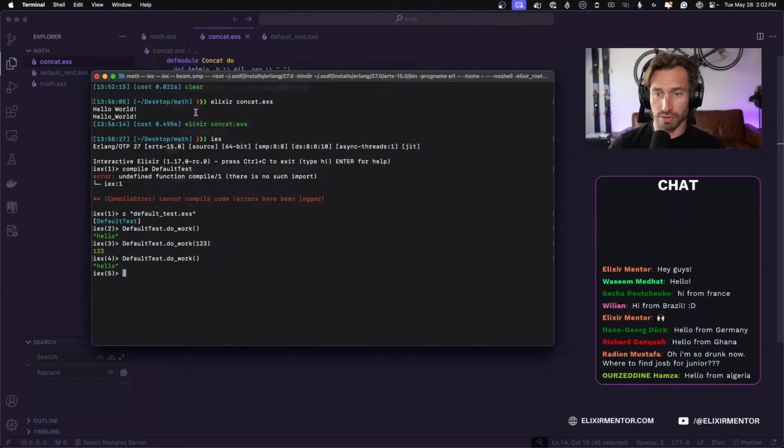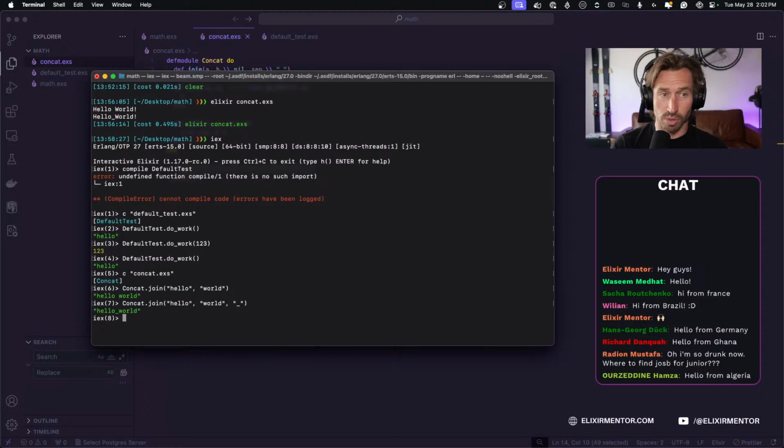And if we jump back over to our shell, now we can compile this. What was this called? Concat.exs. Okay, so now if we do concat.join, and if we pass in hello and world, we get hello world, and by default the separator is a space. And if we were to do that again, but this time declare our separator, it still works.